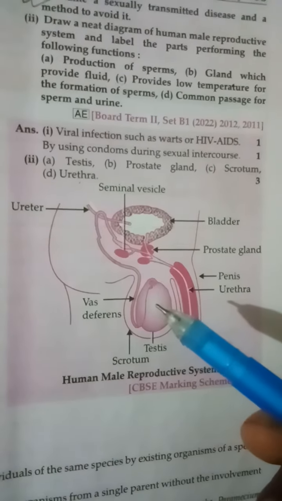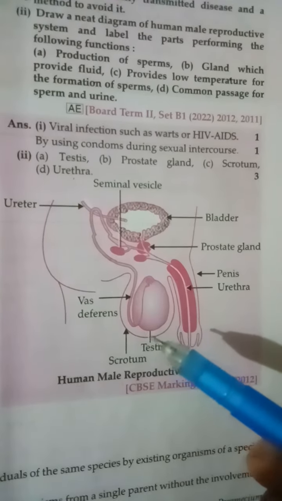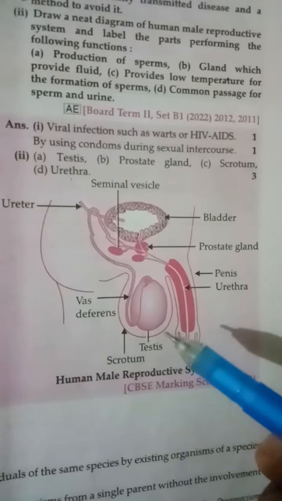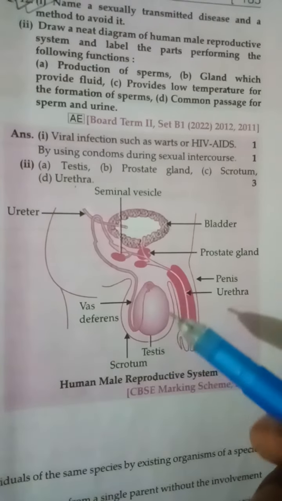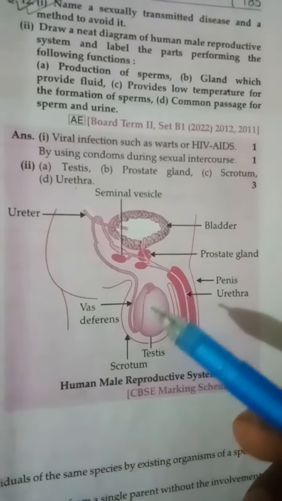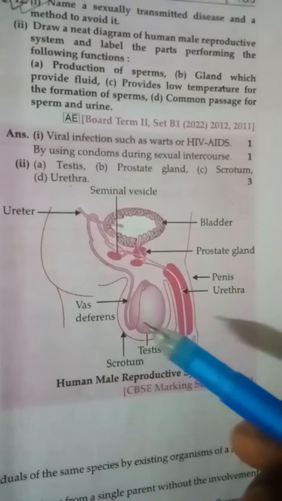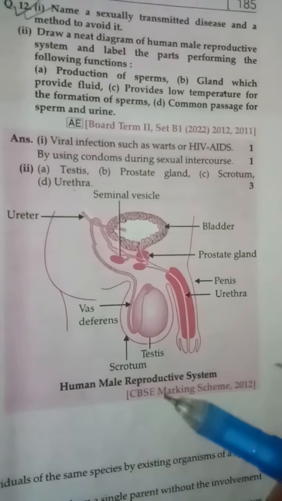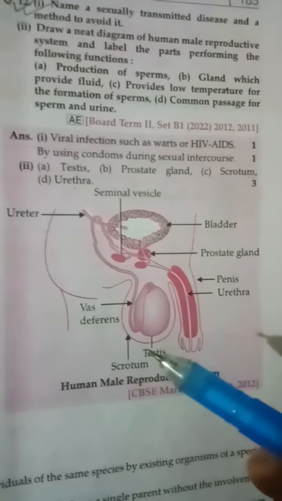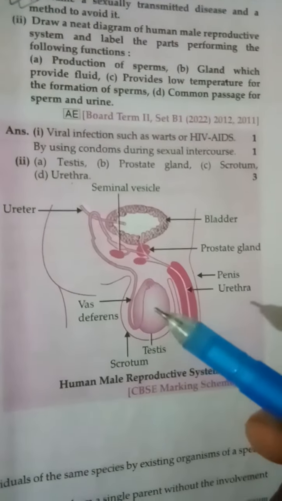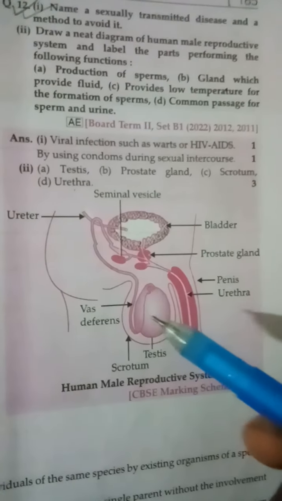So one pair of testes is located inside the scrotum. See, the scrotum is present outside of the abdominal cavity and is made up of skin. That portion is known as the scrotum, and inside the scrotum the testis is present. So we know that the scrotum has a relatively lower temperature needed for the production of sperms, because the sperm released by the testis require 2 degrees less temperature compared to the temperature of the body.